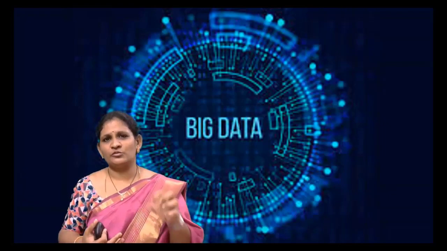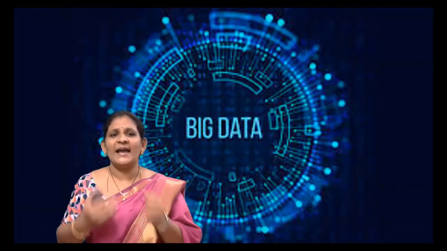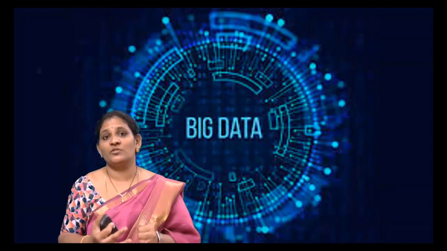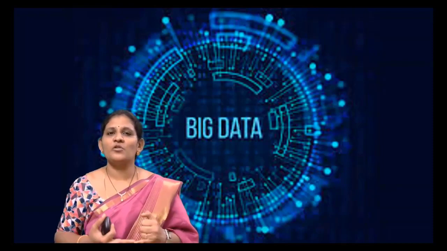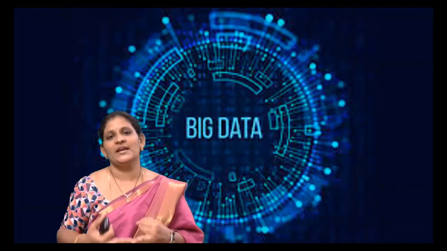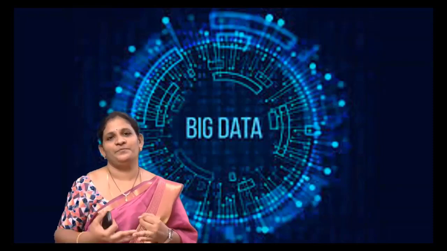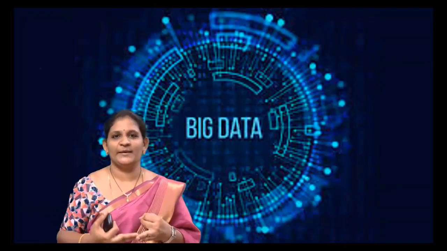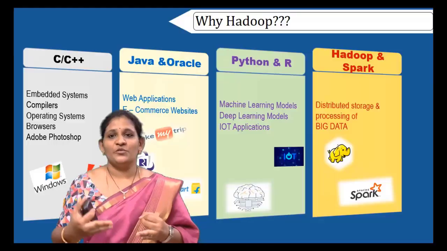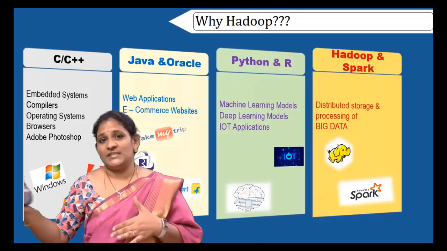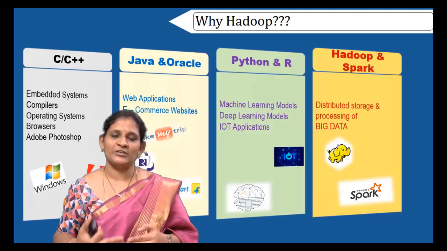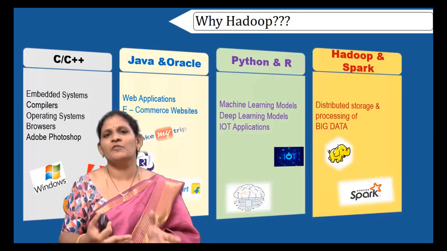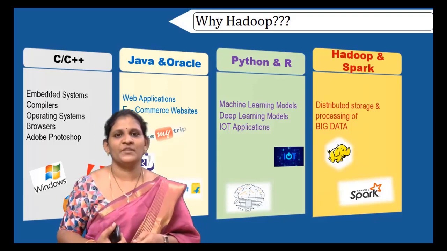To process and store these amounts of big data, I need one programming language, one technology. There was a need at that time, in 2003-2005. So Doug Cutting and Mike Cafarella came up with a new technology called Hadoop to process and store large amounts of data. So the big data technologies are Hadoop and Spark. Spark is also one more big data technology, of which we will cover the basics. The complete ins and outs of Hadoop I will be covering in this semester.